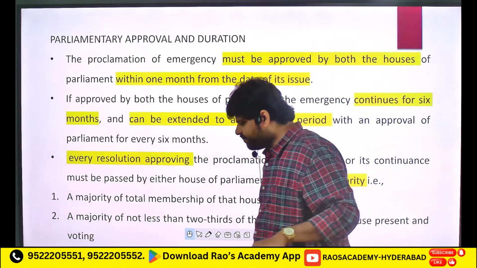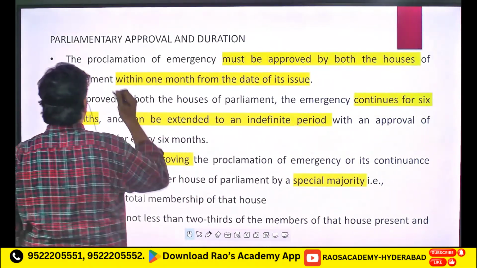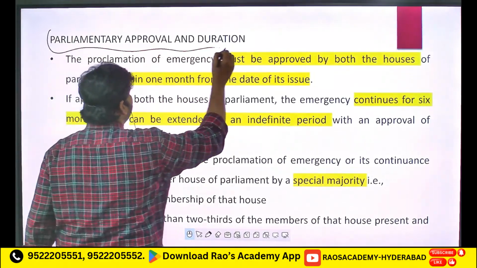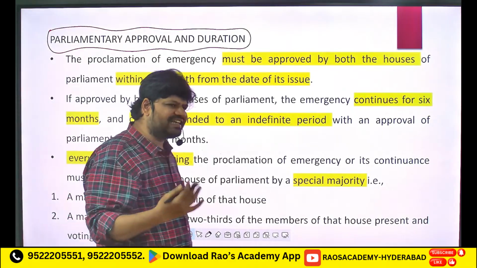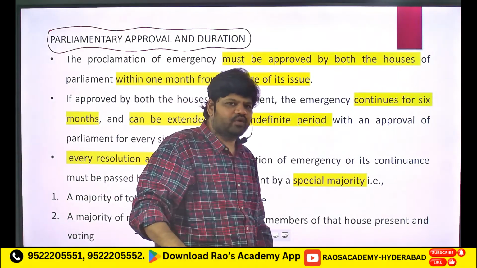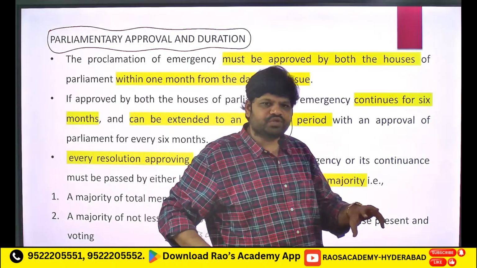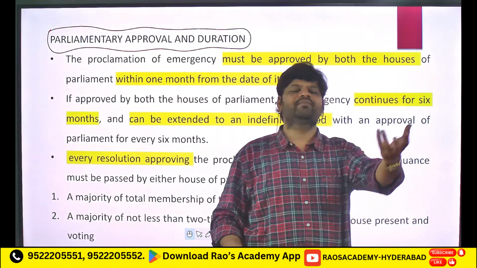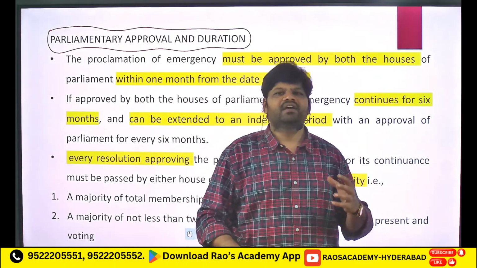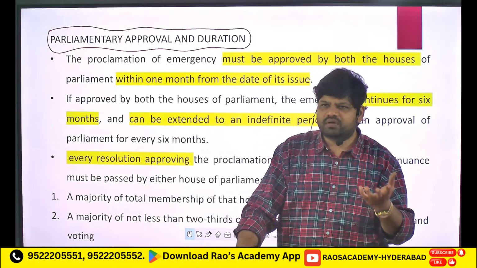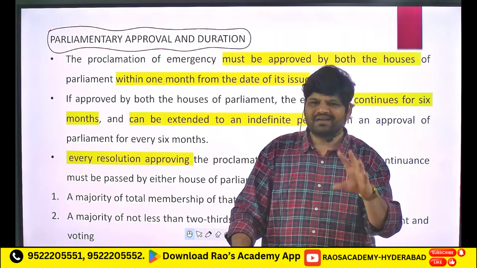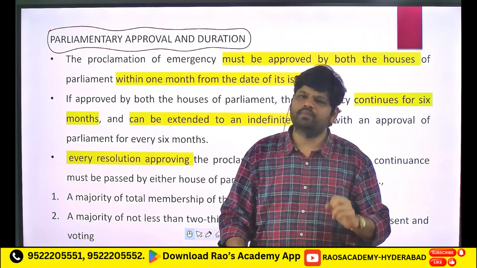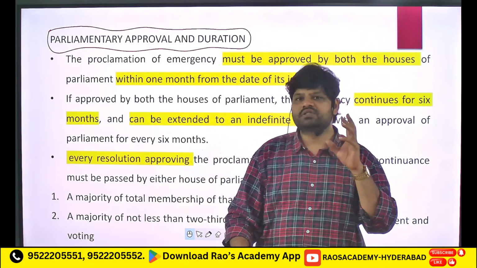Now let's see what the parliamentary approval and duration of national emergency are. The president's declaration alone is not enough. The resolution has to be passed by Lok Sabha and Rajya Sabha to proclaim national emergency. This resolution should be passed through both houses by special majority.